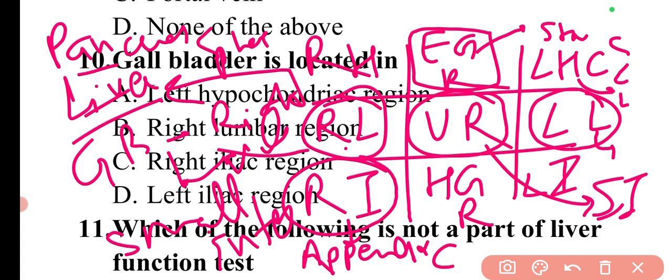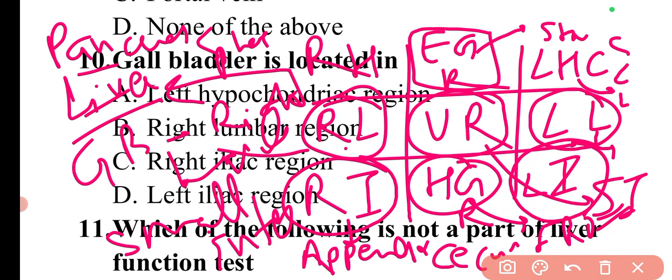There is the cecum. In the hypogastric region, there is the urinary bladder, the sigmoid colon, and the female reproductive organs. In the left iliac region, there are the descending colon and sigmoid colon. So these are the different locations you need to remember.